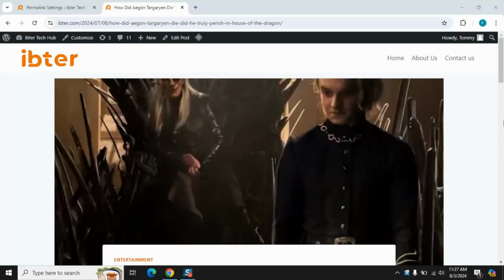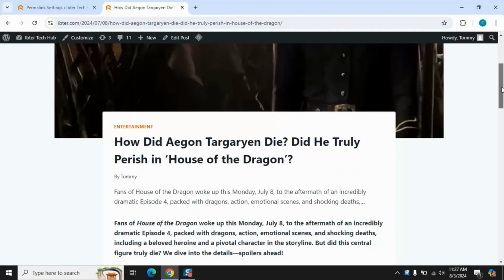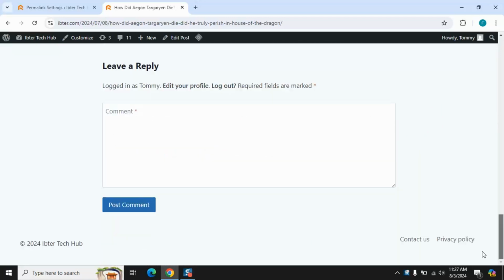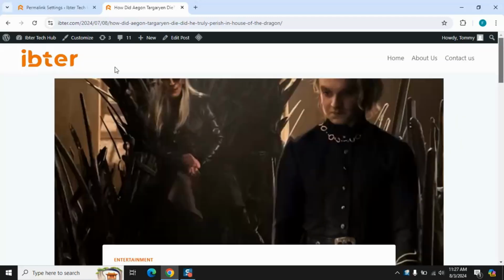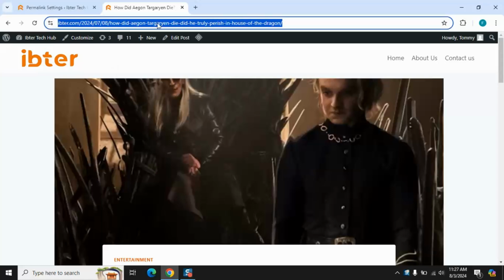Let's start by examining the URL of the article to see if it reveals the publication date. On the website we are examining, let's look at the URL of this article. It turns out the site does include the date in the URL, displaying the complete date.